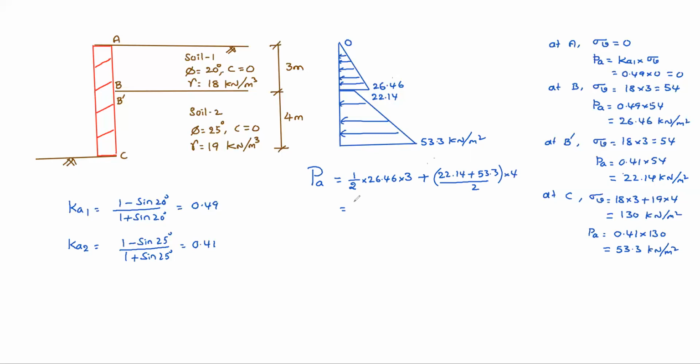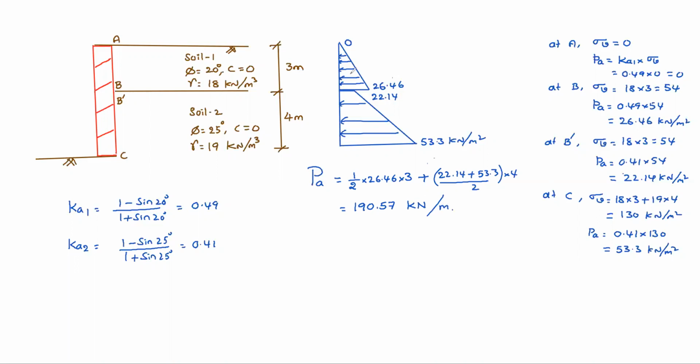That is 0.5 into 26.46 into 3 plus (22.14 plus 53.3) divided by 2 into 4, which is 190.57 kilonewtons per meter length of the wall. This is the total earth pressure.